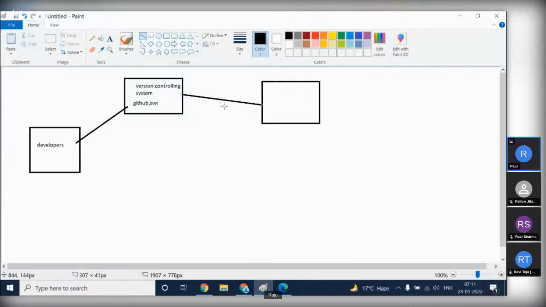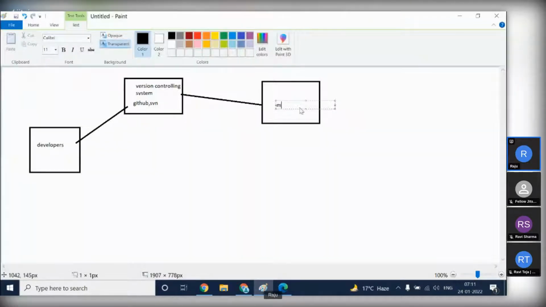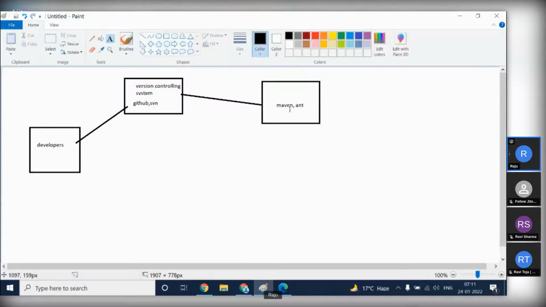So here the build process will start. For build, we will use some automation tools called Maven, and it depends on the project. If you are using a Java project, we have to use Maven. If you are using a .NET project or Python, it depends on the project. Here we will use our build tools, Maven, and these are all the build tools.